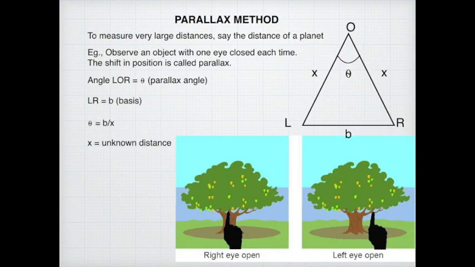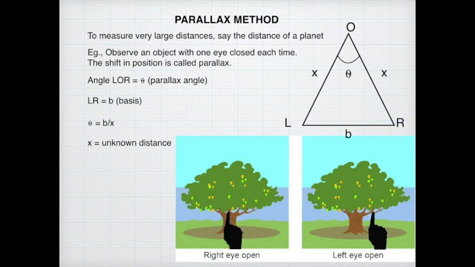The next method that we are going to see is the parallax method, which is usually used to find very large distances, for example the distance of a distant planet. For this, we should first understand what is meant by parallax. Suppose we need to view an object. Keep one eye closed, say the left eye, and see the object, and its position is noted as R. Now the right eye is closed and the position of the object is again noted. It is found to be at L.